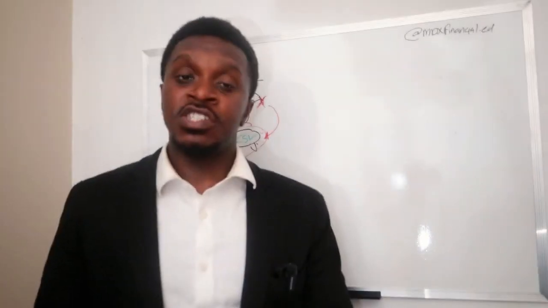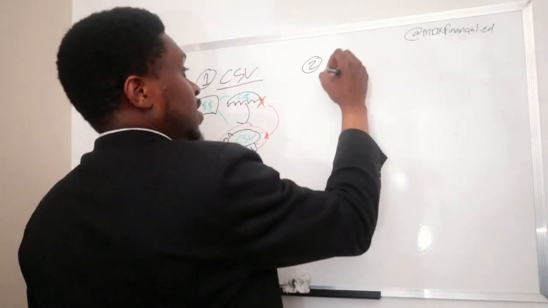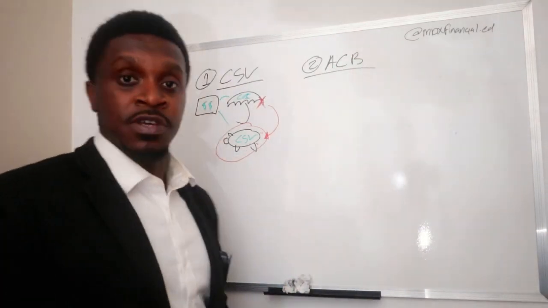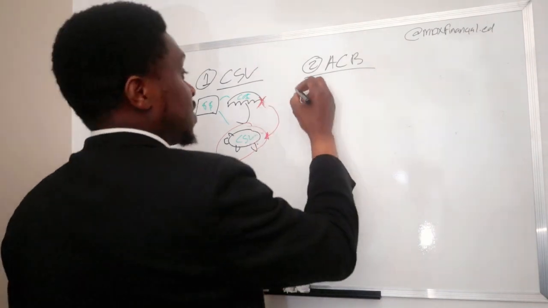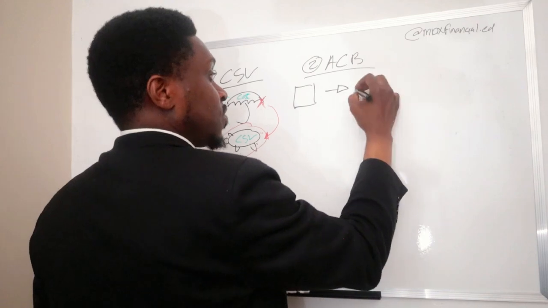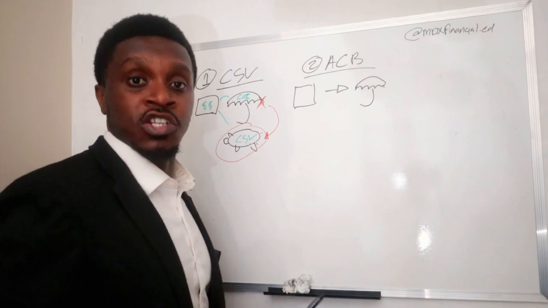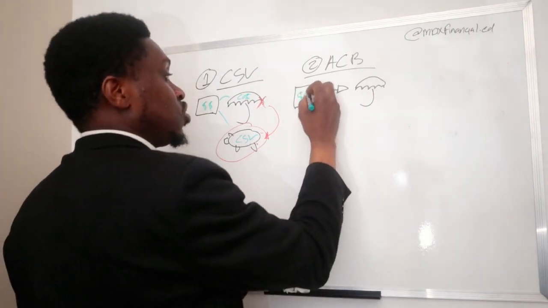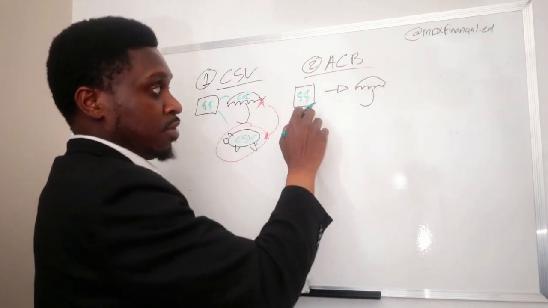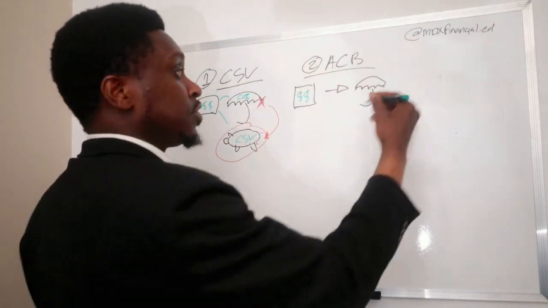Now, the second terminology that I want to go over with you guys is adjusted cost basis, right? Let's keep it simple. Adjusted cost basis is essentially how much money have you paid into the policy already? How much money have you contributed so far, right? So this right here represents your premiums, right? And let me give you an example. So this right here represents the premiums, and this represents your coverage, right? How much money have you contributed to your coverage so far, right?